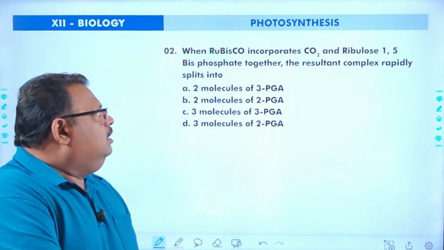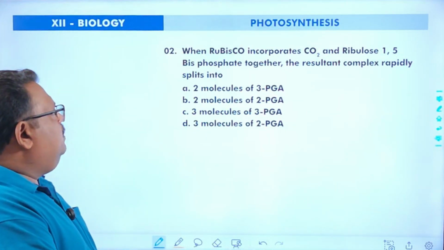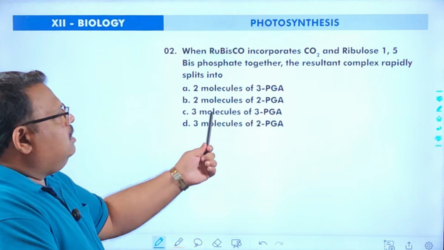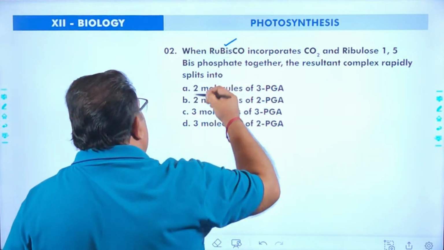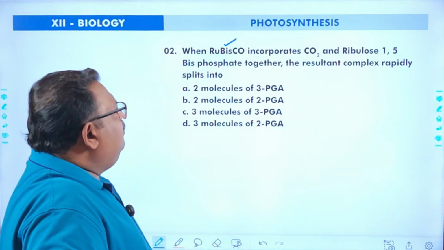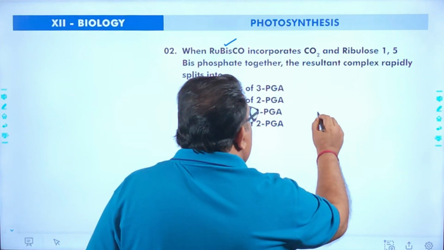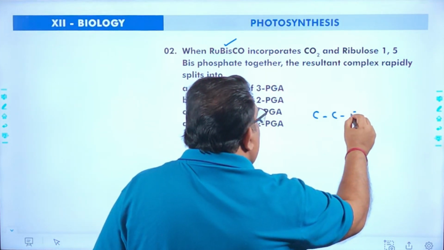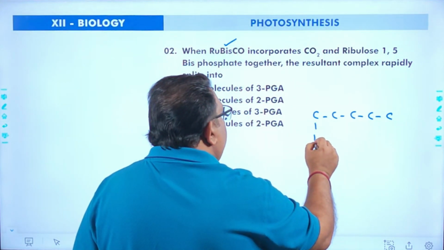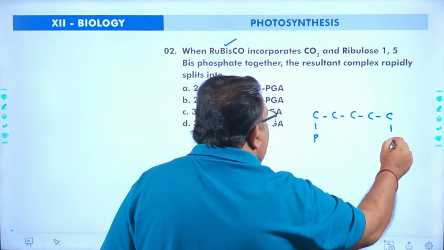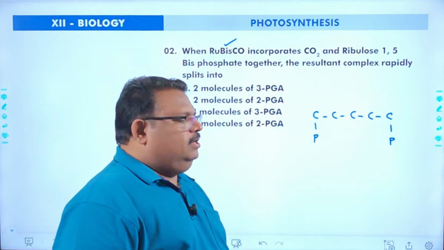Next question. When Rubisco incorporates carbon dioxide and ribulose 1,5-bisphosphate together, the resultant complex rapidly splits into. You know that Rubisco is a very important and the most abundant enzyme in the biosphere. Ribulose 1,5-bisphosphate is a 5-carbon compound. For example, carbon, carbon, carbon, carbon, carbon. So it is a 5-carbon compound. Attached to the first carbon there is a phosphate. Attached to the 6th carbon also there is a phosphate. So this compound is called ribulose 1,5-bisphosphate.